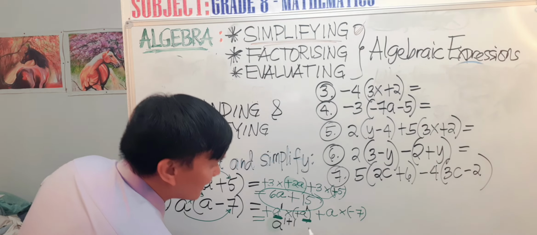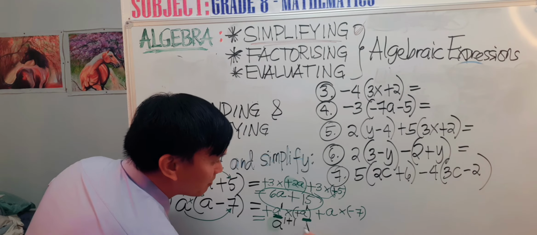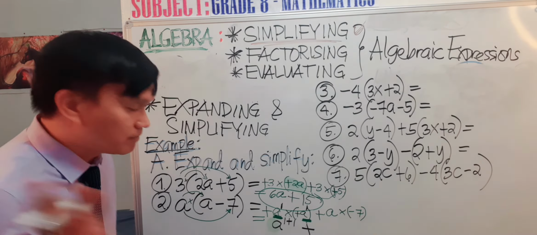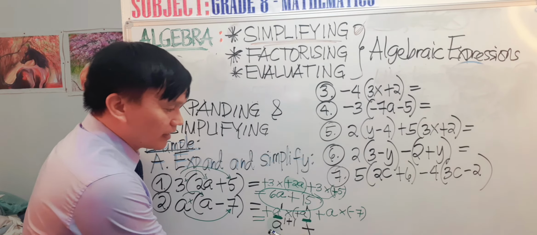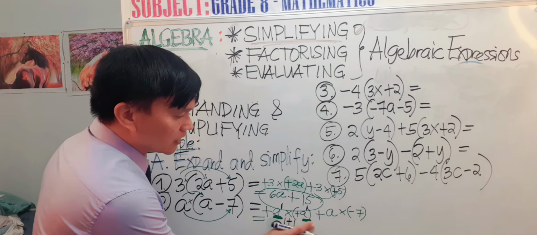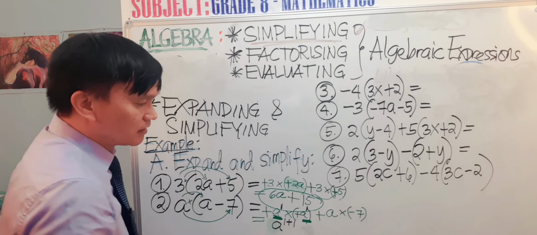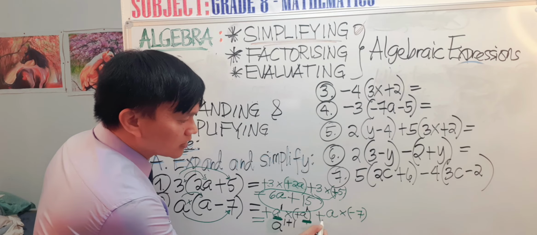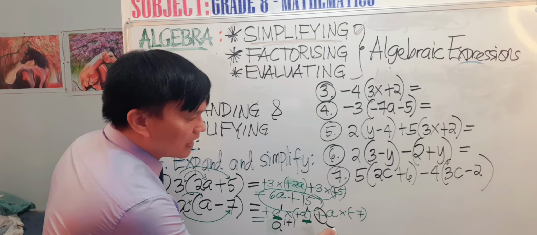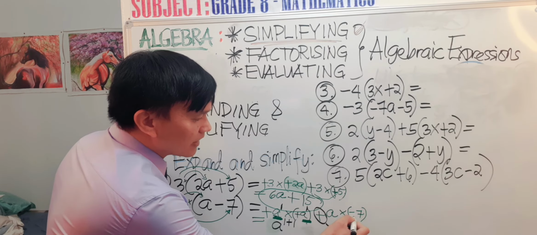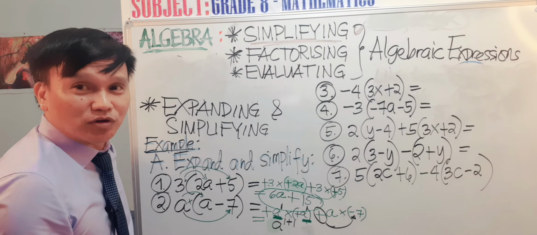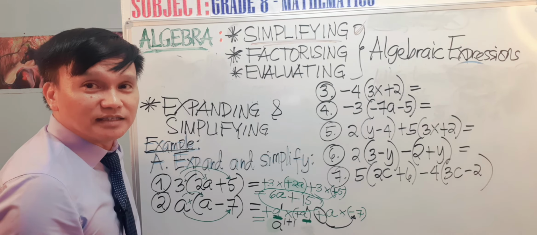And then we'll finalize it later. Plus, oops, there's something wrong here. We cannot put plus here yet, because we are going to say positive times negative. Can you remember your rule of integers?